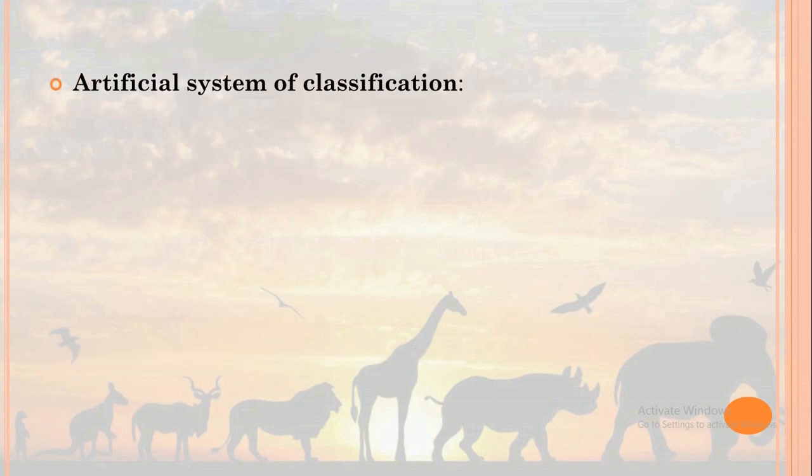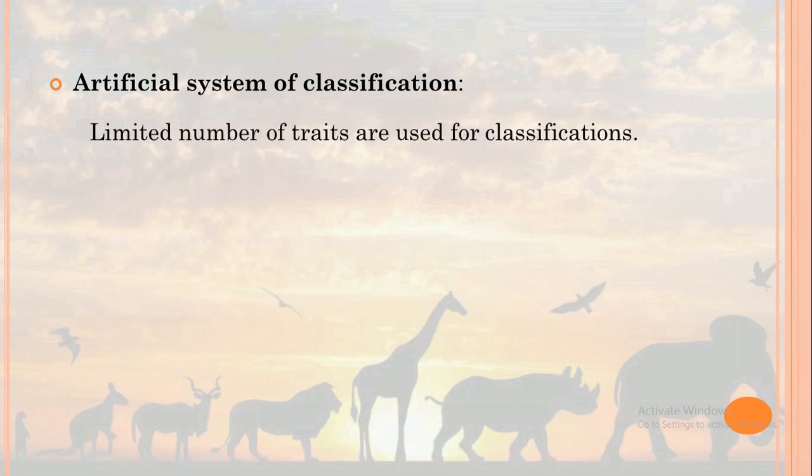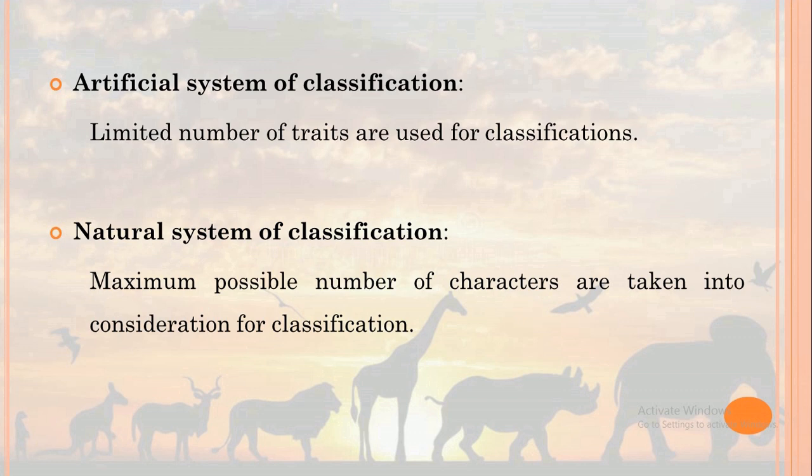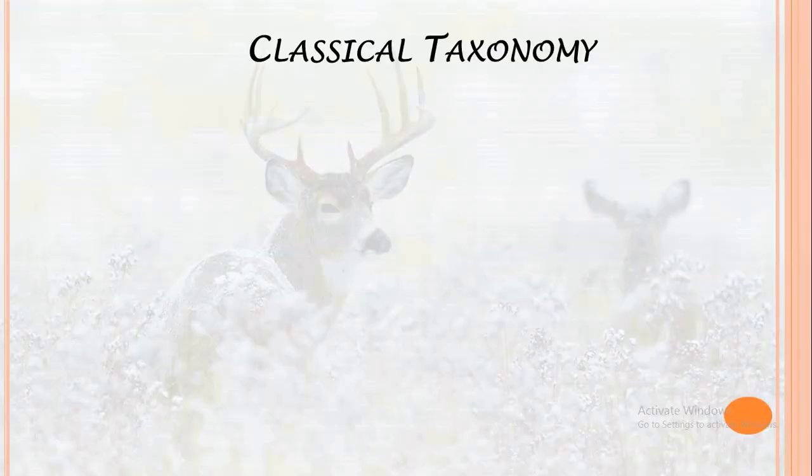Right from Aristotle to Linnaeus, limited number of traits were used for classification of organisms, and this system of classification with limited number of traits was considered as artificial system of classification. But with time, as growth in other areas of biology occurred, then more and more characters were considered for classification of organisms, and this system of classification with maximum number of characters is called as natural system of classification.